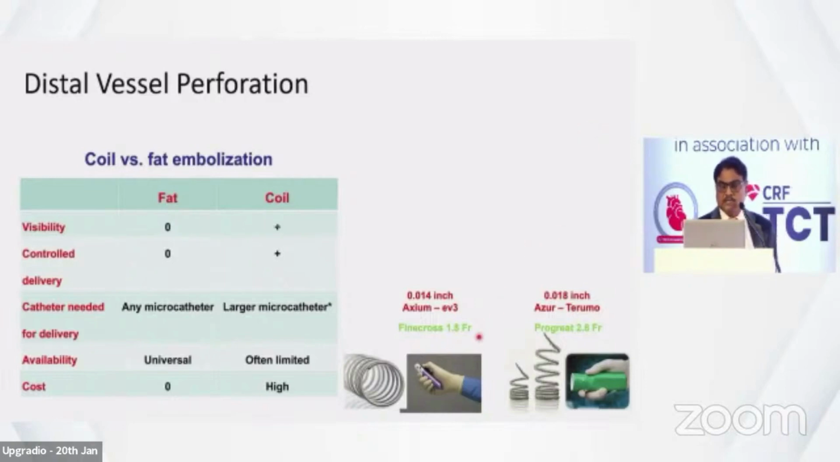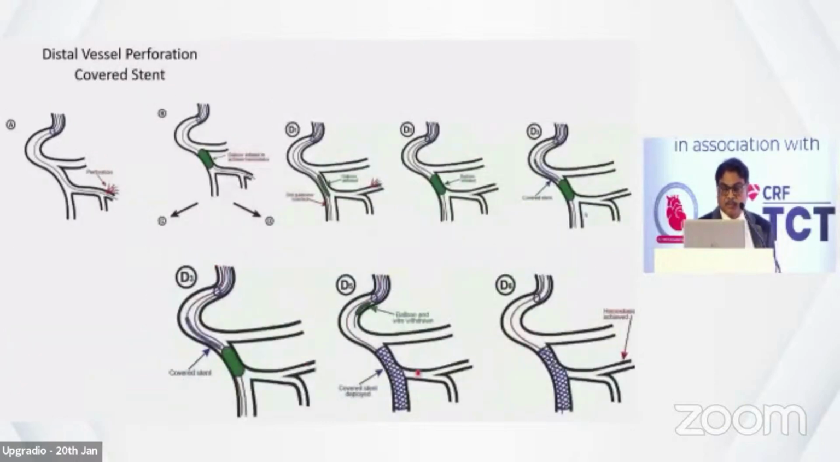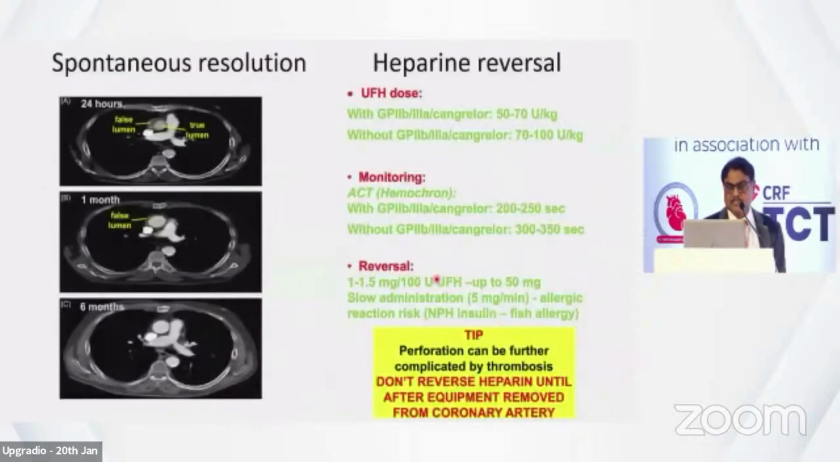Then these are the coils. This is the Progreat, a bigger one at 2.5 French, and another one is the Fine Cross, which is 1.8 French. So it is easy to put. This is again the same as with the covered stent. If it is 8 French, which usually we don't have, we can put another guide and do the same thing: ballooning, inflating, deflating using the other wire. You can see here putting all this material, fat or coil, whatever it is. Or if it does not work, you can close this side branch by putting a covered stent into the main artery. So these are the various techniques.